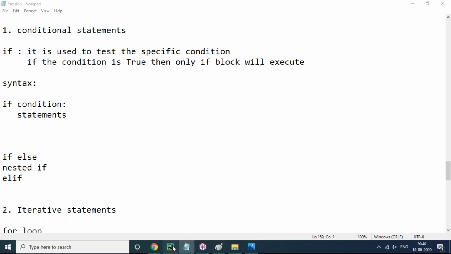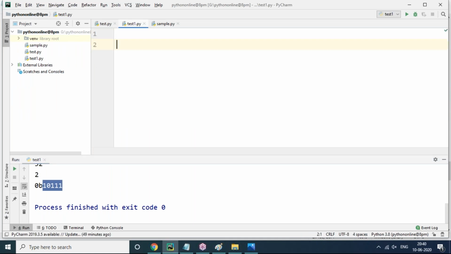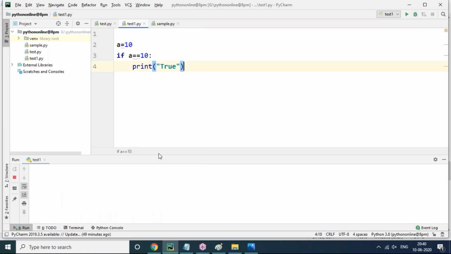Now let's check out a value 10. I am writing if a equals 10. Whenever my condition is true, then I need to print true. Let's run this now. This time, what happened? You can see my condition is true. That's what is considered the if block.